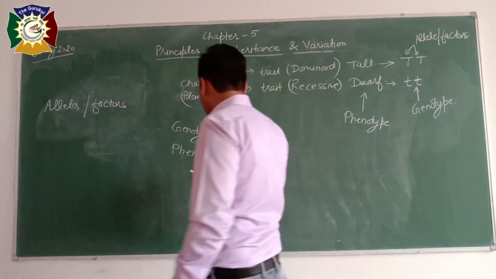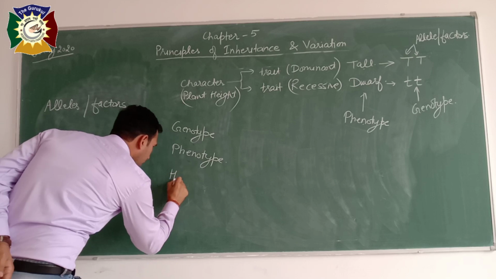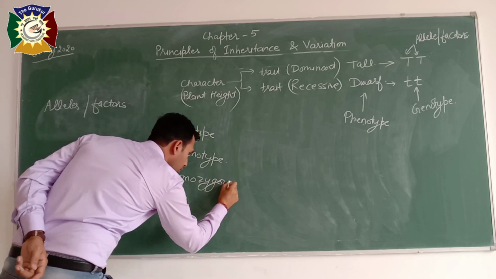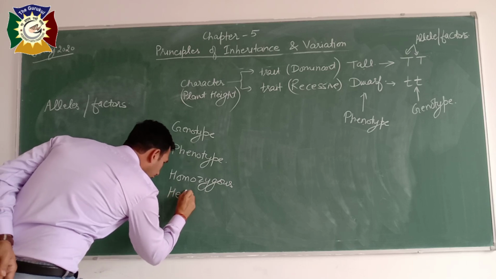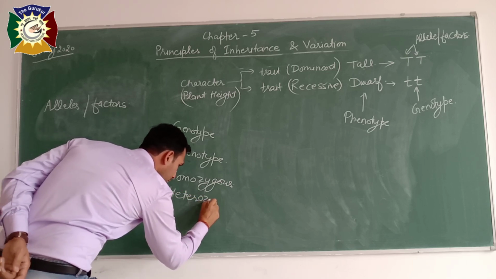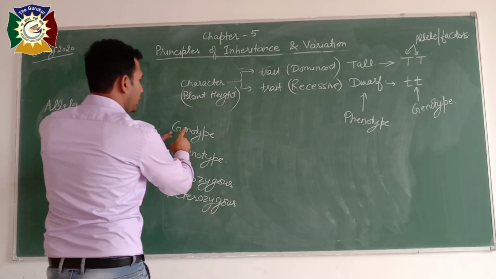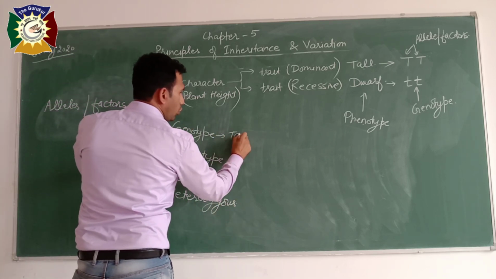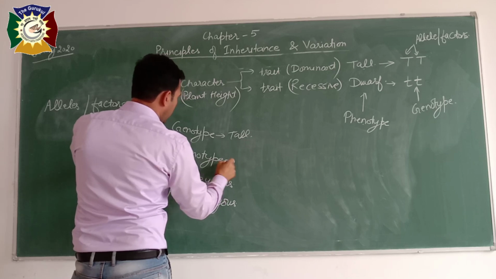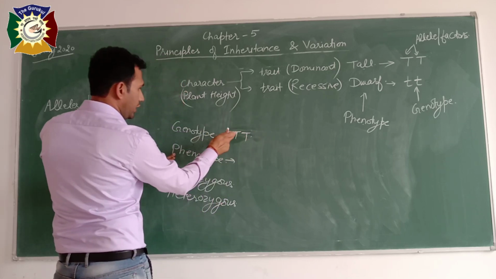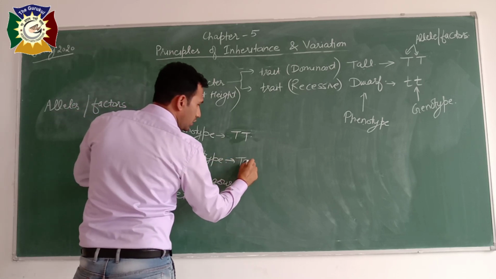Now the next terminology is homozygous and heterozygous. So if we write here genotype, meaning tallness or dwarfness, and capital T, its phenotype will always be tall.